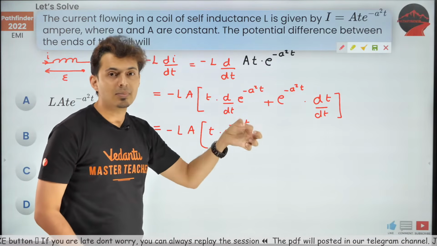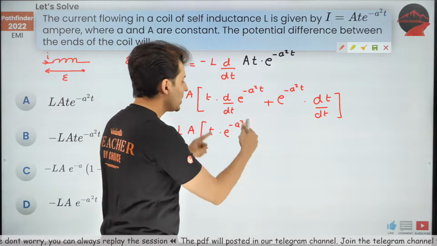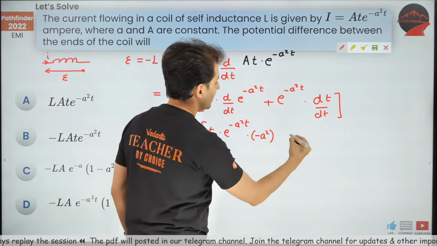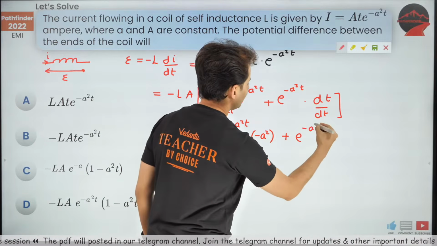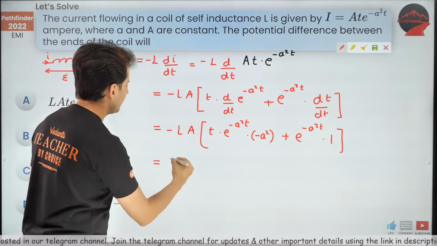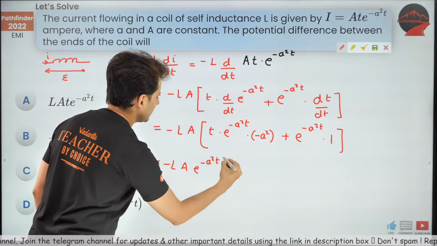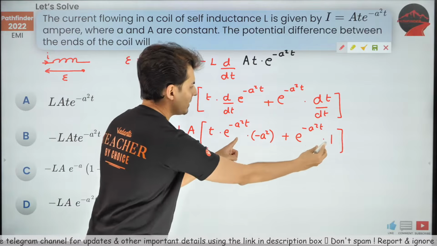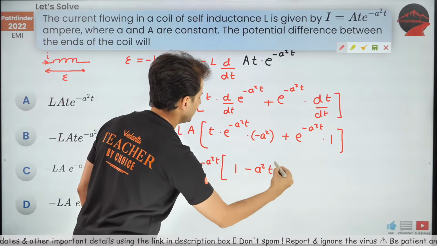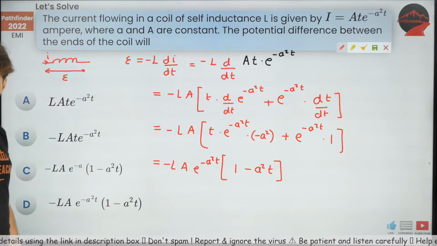That constant which gets multiplied by x comes outside. Remember that. So you will have this minus a squared outside getting multiplied, plus this number as it is, and we all know this is nothing but 1. Take out what is common: e to the power minus a squared t is common, and from here I can take 1 and this is minus a squared t. That should be your answer, which is option D, I suppose.